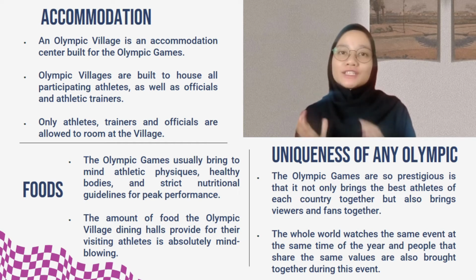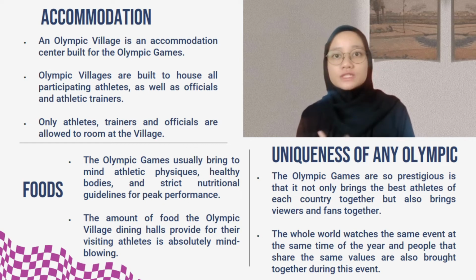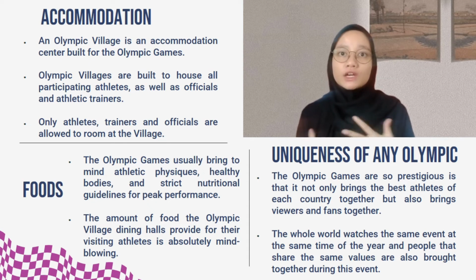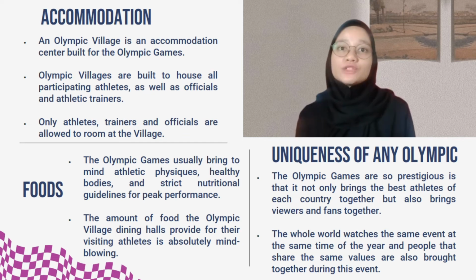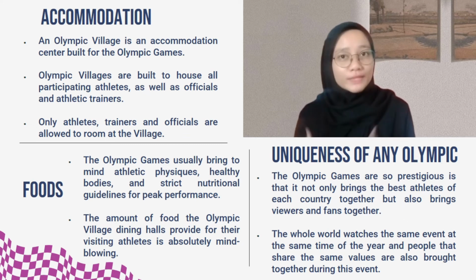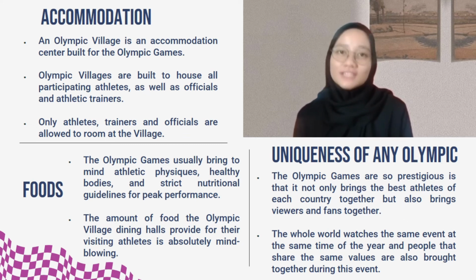For the food, the Olympic Games usually bring to mind athletes' physical health, and strict nutrition guidelines for peak performance. But the amount of food that the Olympic village dining hall provides to visiting athletes is absolutely mind-blowing. For example, the Olympians eating at Tokyo, such as ramen and udon noodles, wagyu beef, tempura vegetables and seafood are all available. The uniqueness of the Olympic Games is that it not only brings the best athletes of each country together, but also brings viewers and fans together.